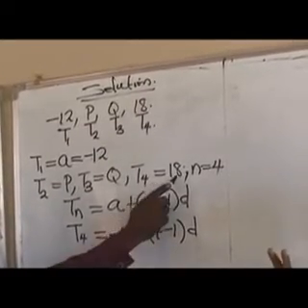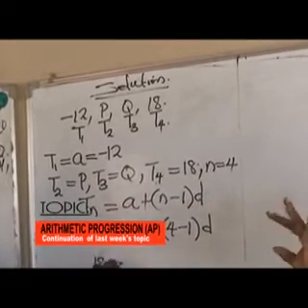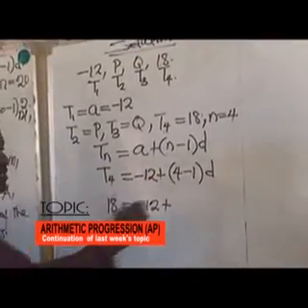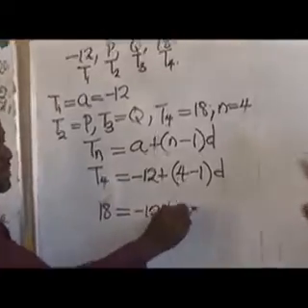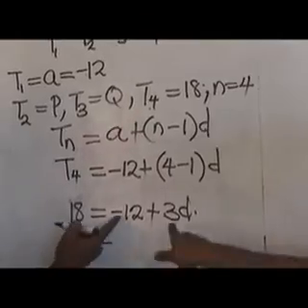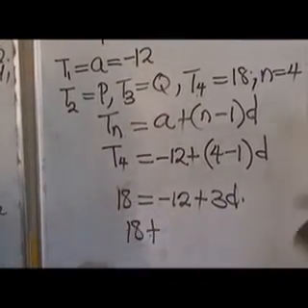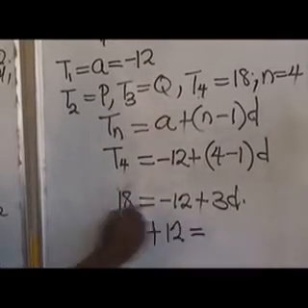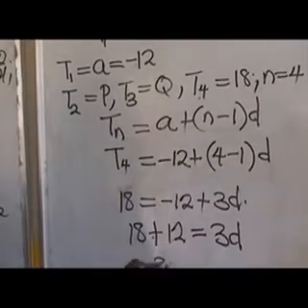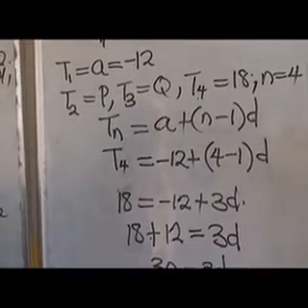So T4, the value is given. Let us not flog it. The value of T4, the 4th term, is given. T4 we have what? 18 equals minus 12 plus 4 minus 1 will give us 3. And the value of D will give us 3D. We have 3D. Then we collect terms. The 18, you see, this minus 12 is coming this way to meet 18 here. It's crossing the equality sign here. It becomes plus 12 equals what we have here now, 3D. Mathematically, adding these two together, we have what? 30 equals 3D.